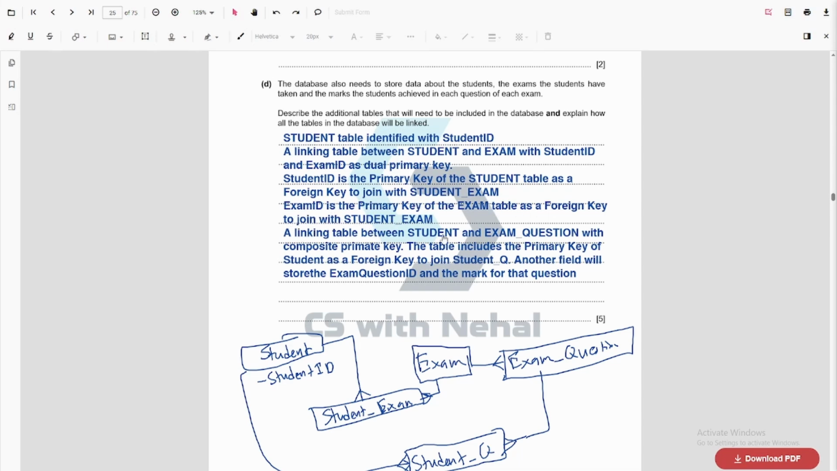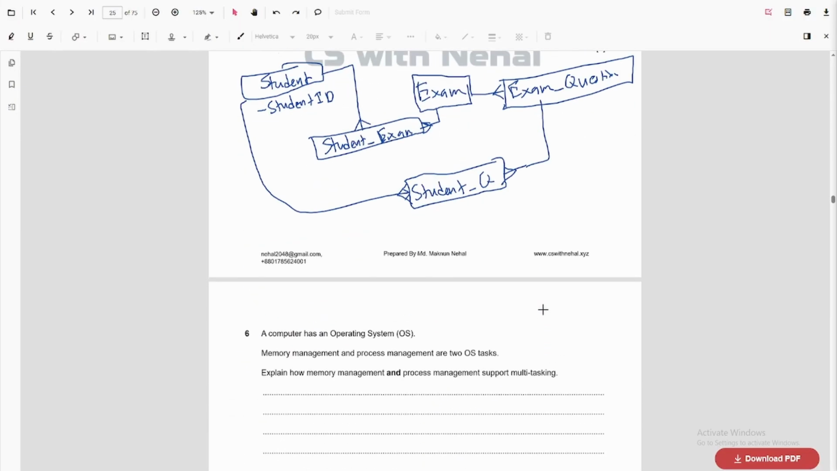Student question is a linking table between student and exam question with a composite primary key. So this is the linking table. The table includes the primary key of student as a foreign key to join student question. Another field will store the exam question ID and the mark for that question.